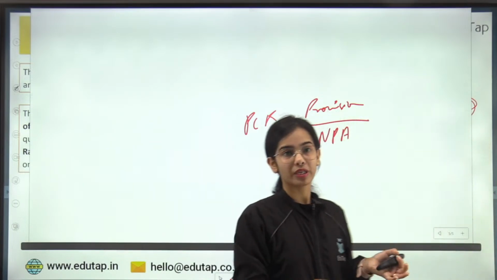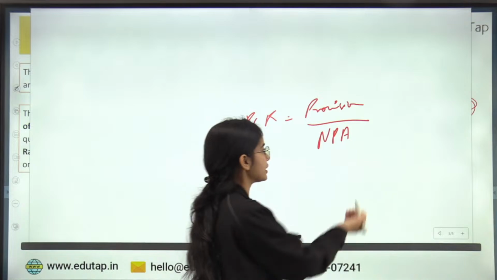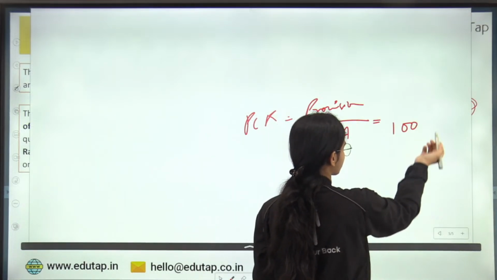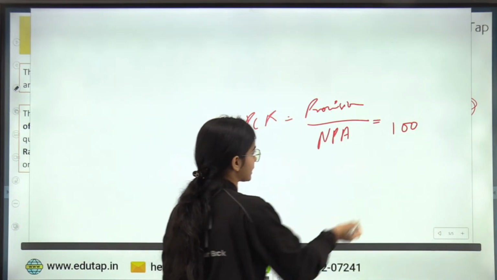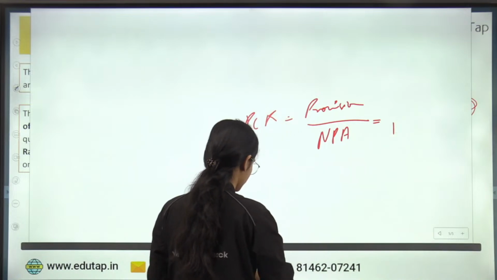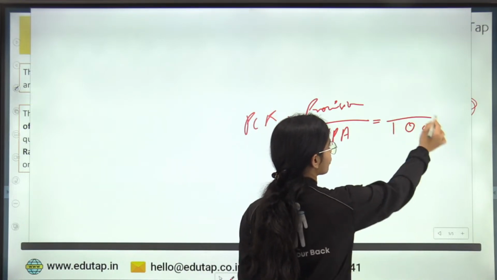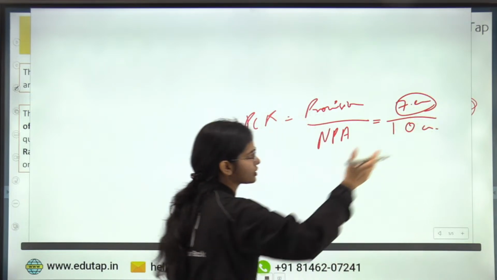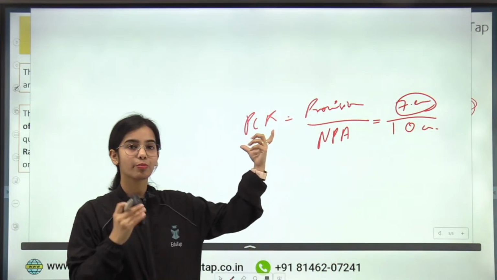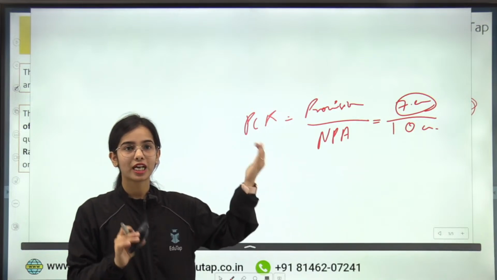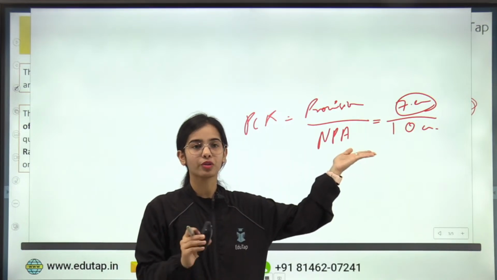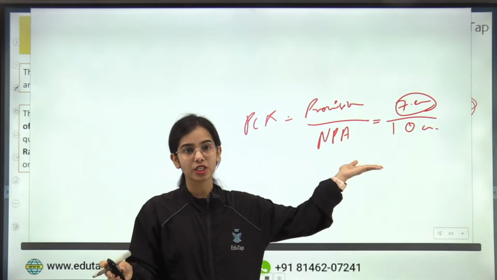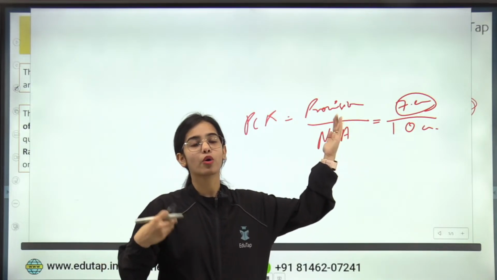So if the non-performing asset is, let's say, 10 crores, the bank already has a provision of 7 point some crores. So PCR, the provisioning coverage ratio, shows how much provision the bank already has against its NPAs.